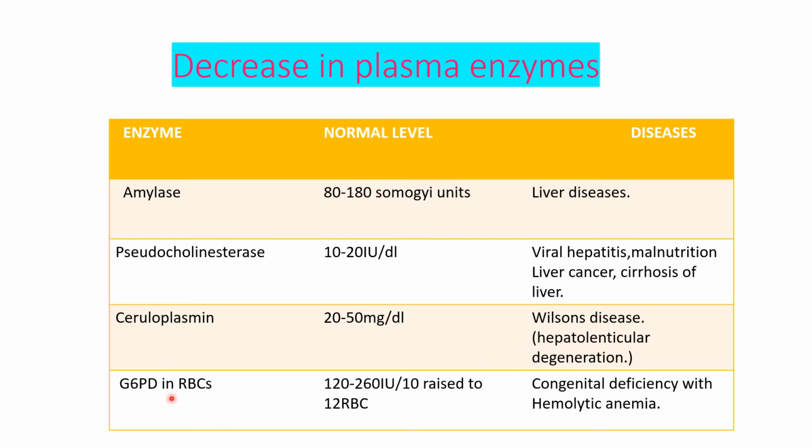And G6PD, glucose 6 phosphate dehydrogenase level, is decreased in congenital deficiency of that enzyme, and that will lead to hemolytic anemia. So sometimes a decrease in the plasma enzymes can occur. Pseudocholinesterase, ceruloplasmin, G6PD are plasma functional enzymes, and their decreased level occurs in some diseases.